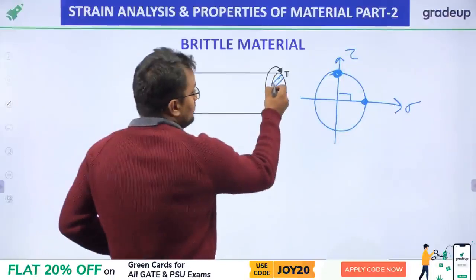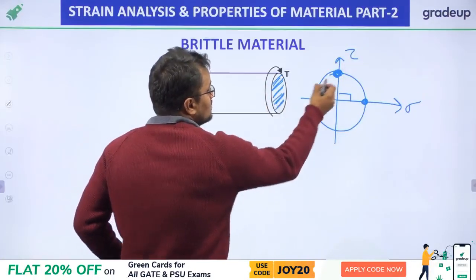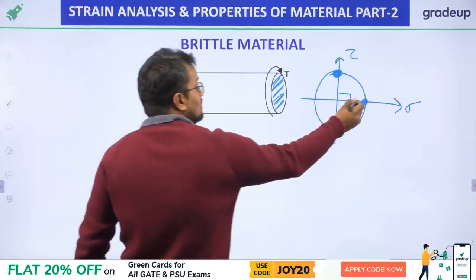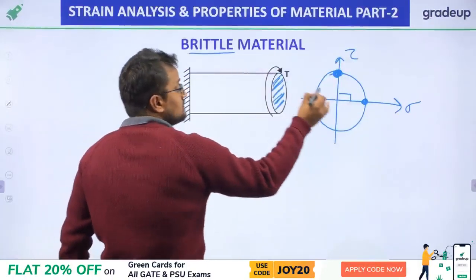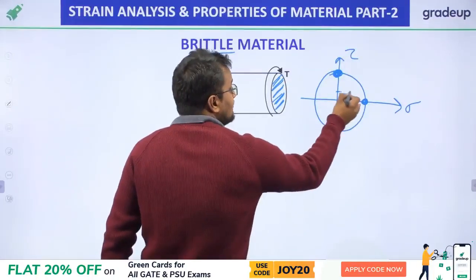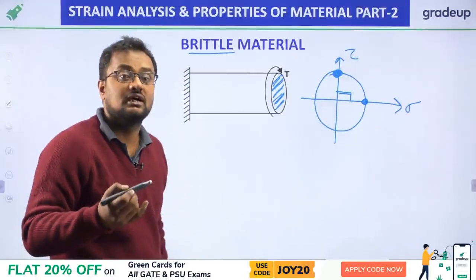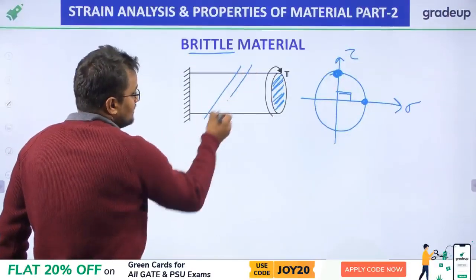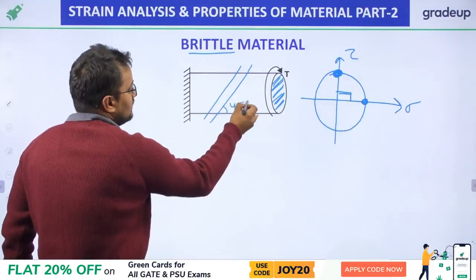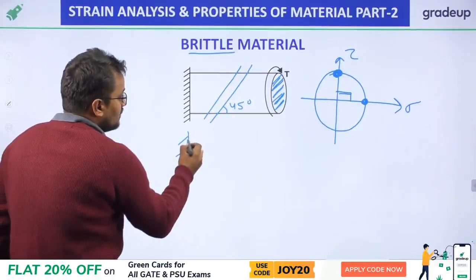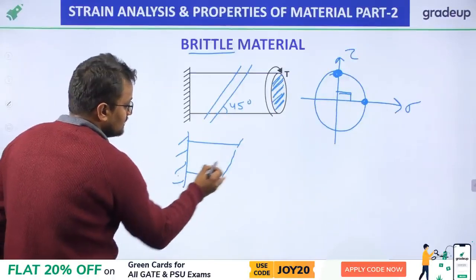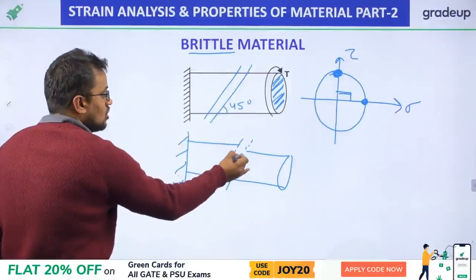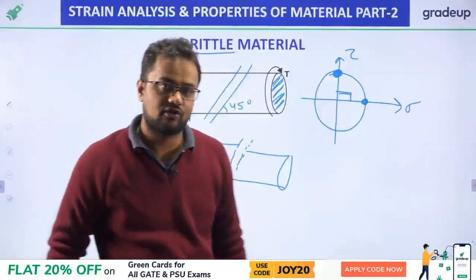Therefore, since this blue plane is only having shear stress, this will be this point, and normal stress is maximum, because brittle material fails in maximum normal stress. So it is at 90 degree in Mohr circle. So in real practice, it will be at 45 degree. So my failure will be something like this, and this angle is 45 degree. So my failure for this is like this, and this is called helicoidal failure at 45 degree.